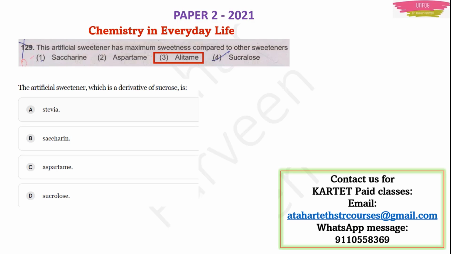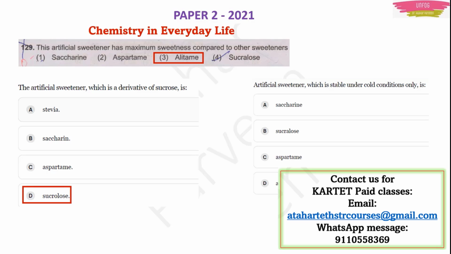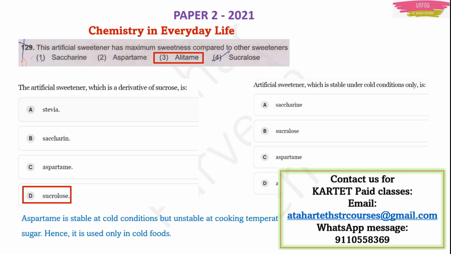Now this type of questions again they can ask like this: the artificial sweetener which is a derivative of sucrose is sucralose. Or they can ask like this also: the artificial sweetener which is stable under cold conditions only is aspartame. We told you, right? Just now we told you it is aspartame.